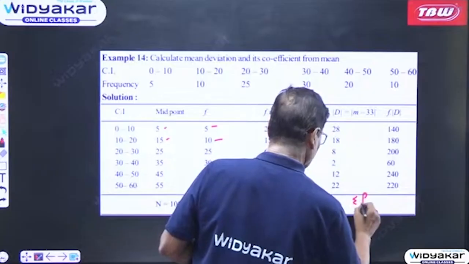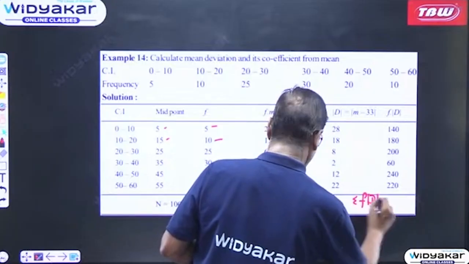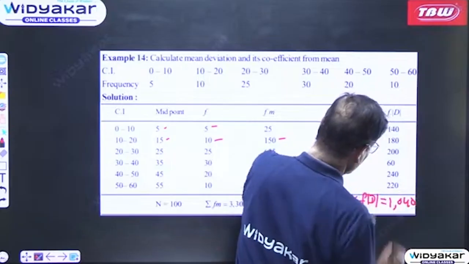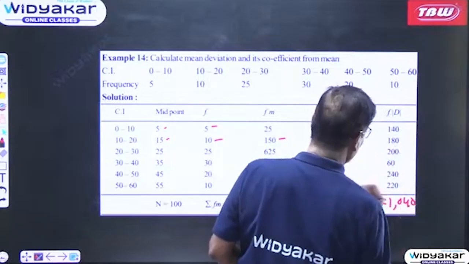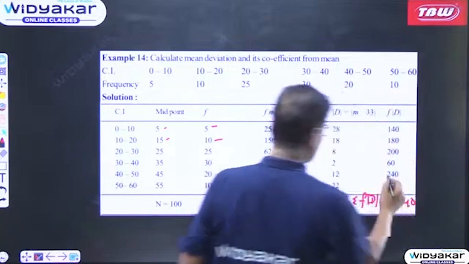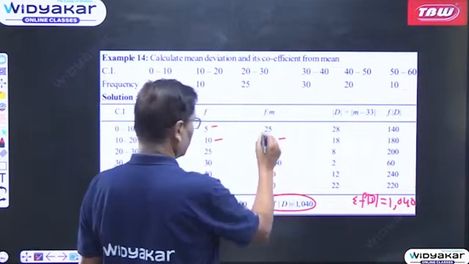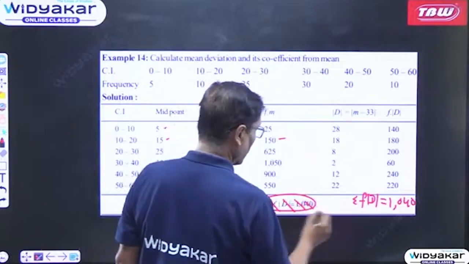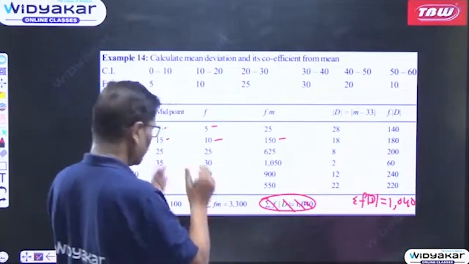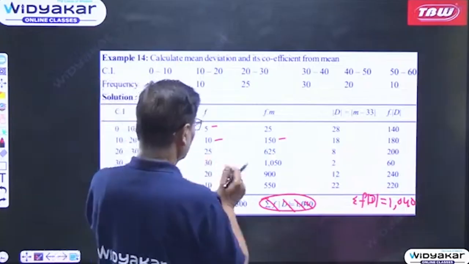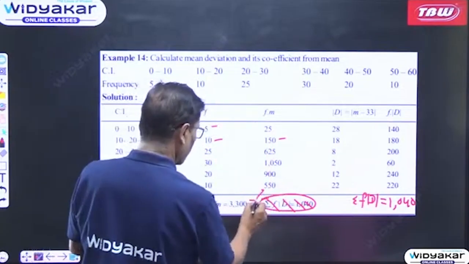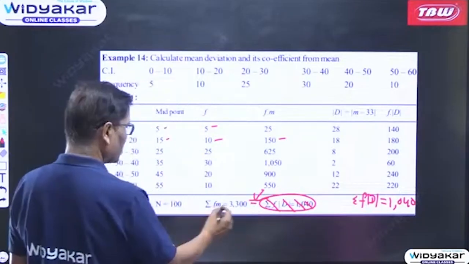This line should be written here: summation f d mod is equal to 1040. This should be 1040. Correct. This one, not this. This one is not required. That will be required. So once you get f m, then you can calculate the arithmetic mean by taking this total. Summation f m is equal to 3300 divided by 100 is equal to 33.